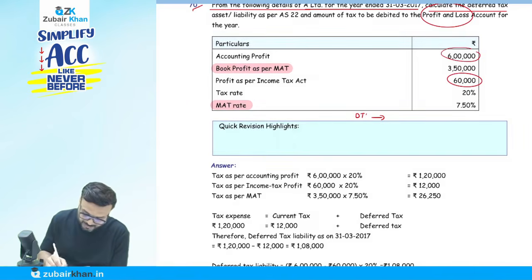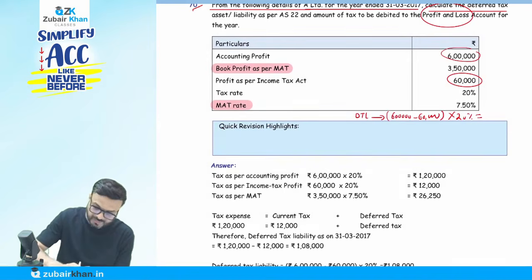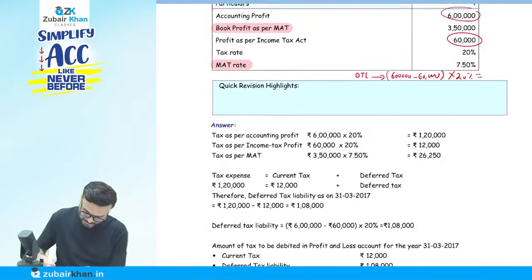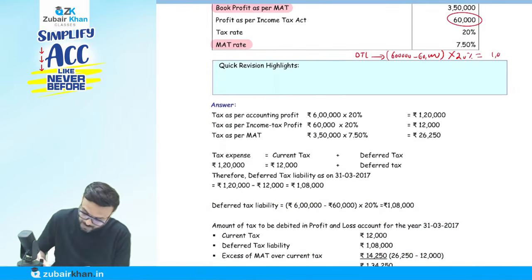So it's a deferred tax liability. The difference is 6 lakh minus 60,000, which is 5 lakh 40,000. Multiply by the tax rate of 20%. That comes to 1 lakh 8,000, so 1 lakh 8,000 is the deferred tax liability.